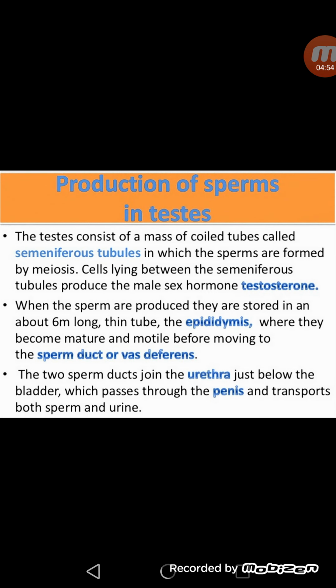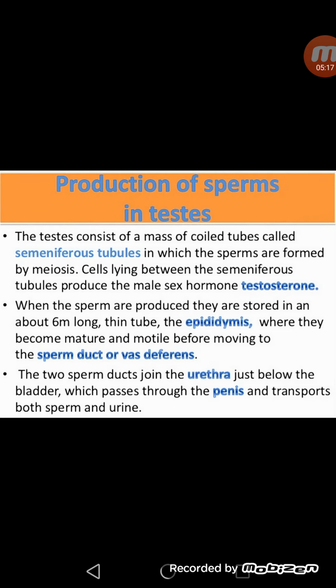Now as I told you, these testes consist of some coiled tubes called seminiferous tubules in which the sperms are formed by meiosis. Meiosis means the number of chromosomes becomes half in case of gametes. The testes also produce the male hormone called testosterone.